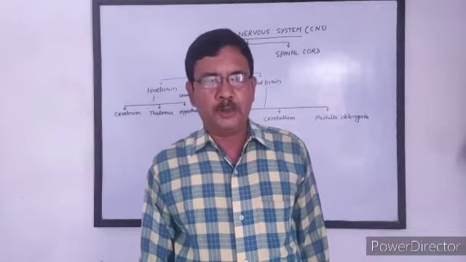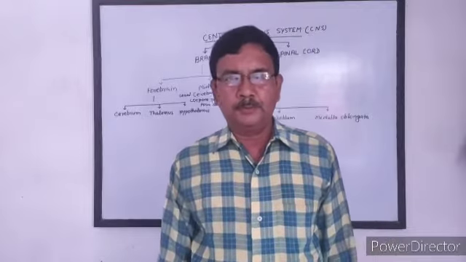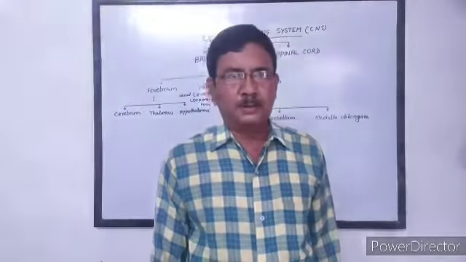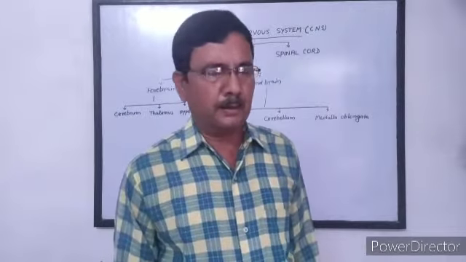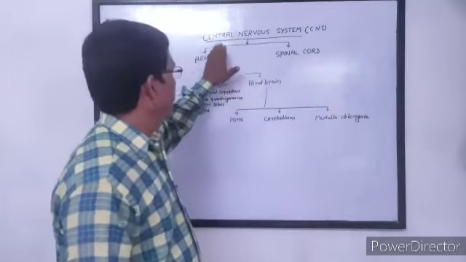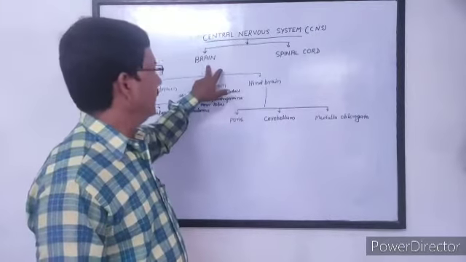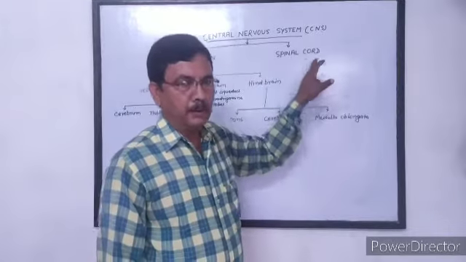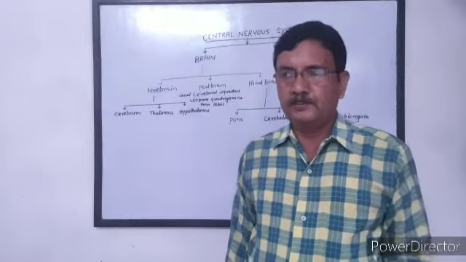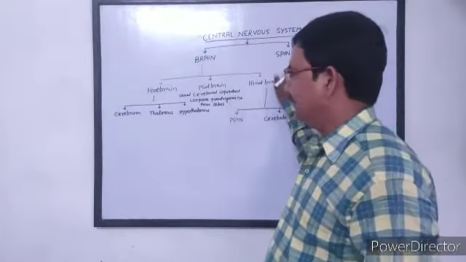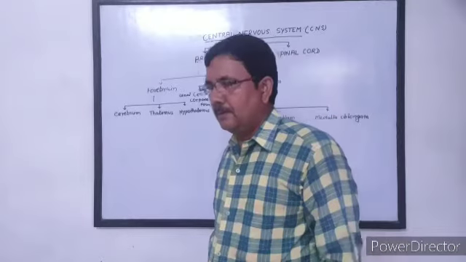Today I am going to explain the central nervous system of the neural system. Central nervous system, CNS, includes brain and spinal cord. Today I am going to discuss the brain, then we discuss the spinal cord later. So first of all, brain.